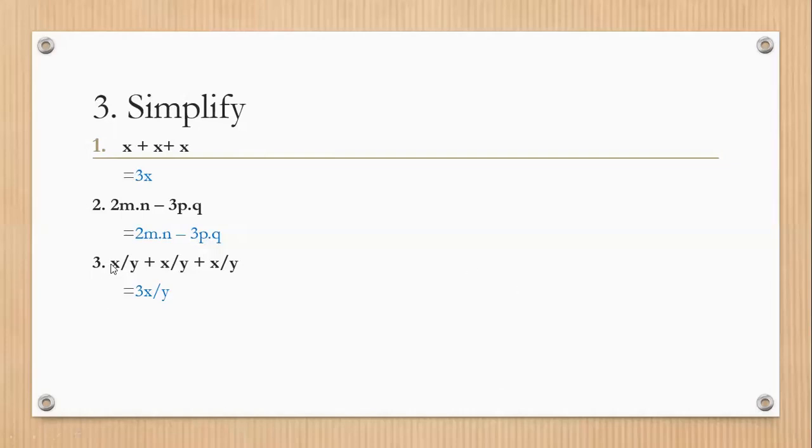Okay? For example, if a upon b is over there, I cannot add a upon b with x upon y. I will leave a upon b over here, and then I can add these two terms. How can I add these two terms? 1x upon y, 1x upon y. That means 2 are there. So 2x upon y. Okay?